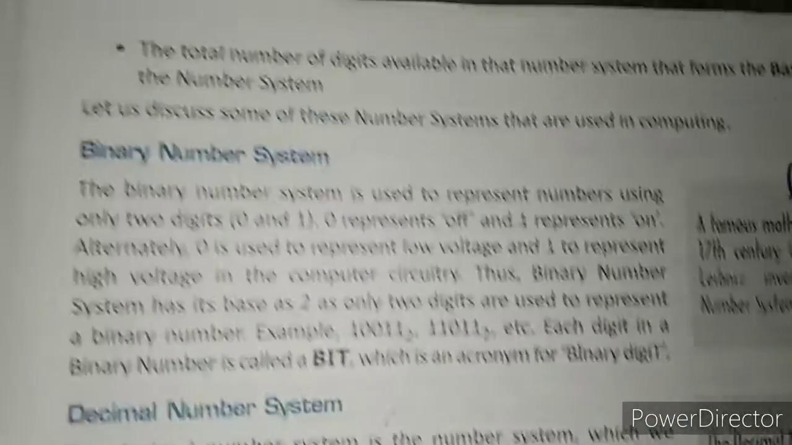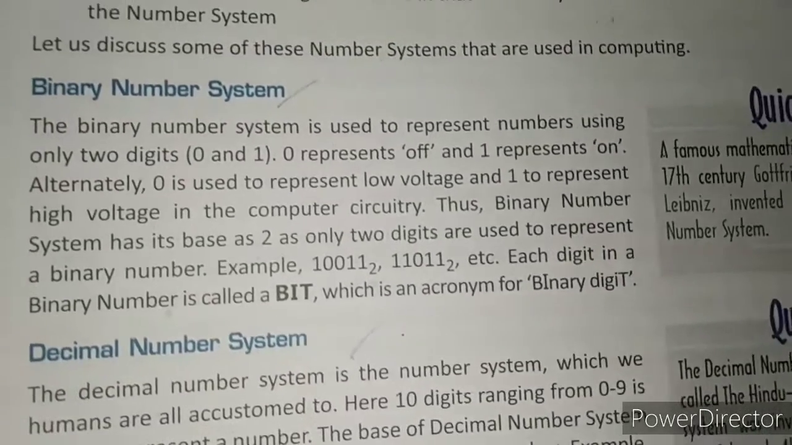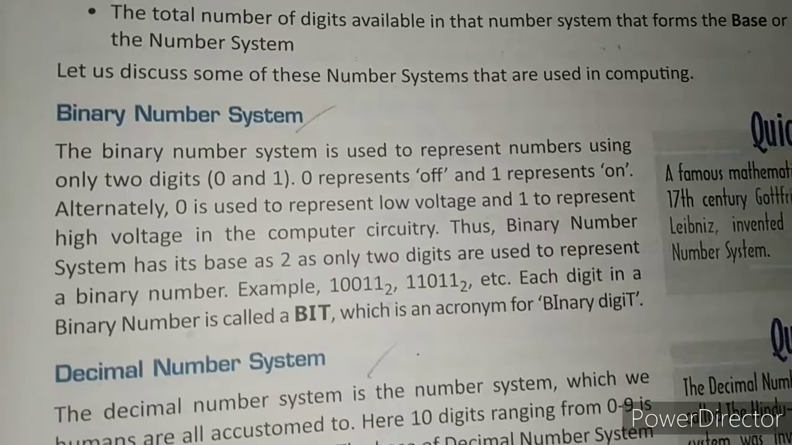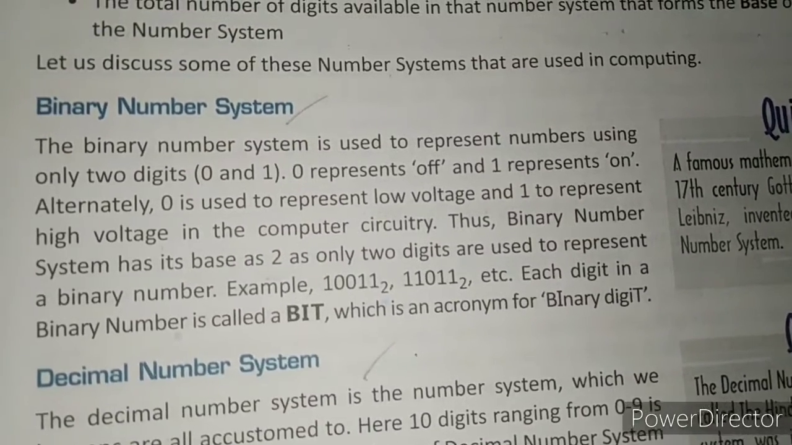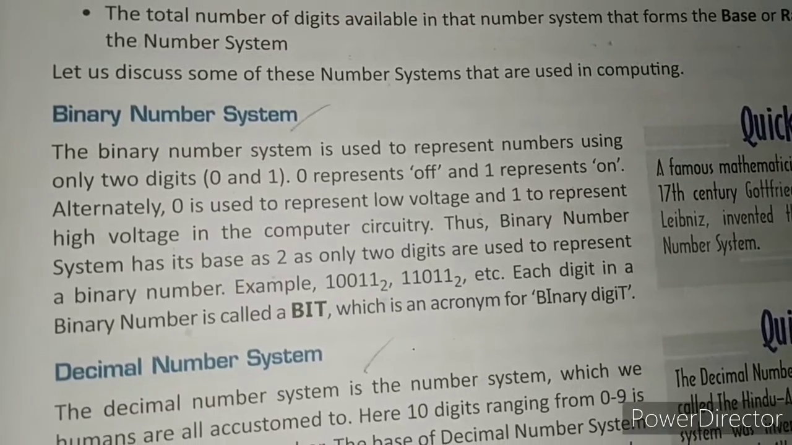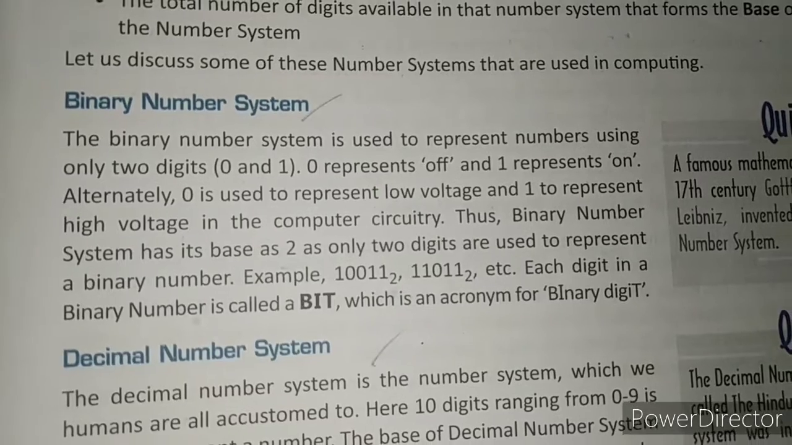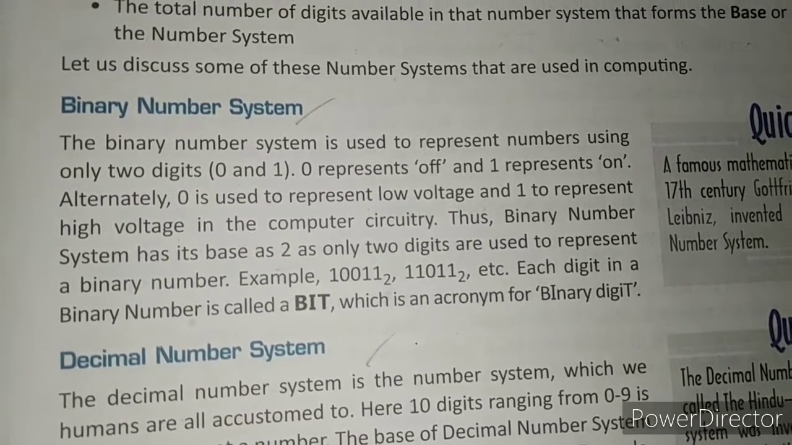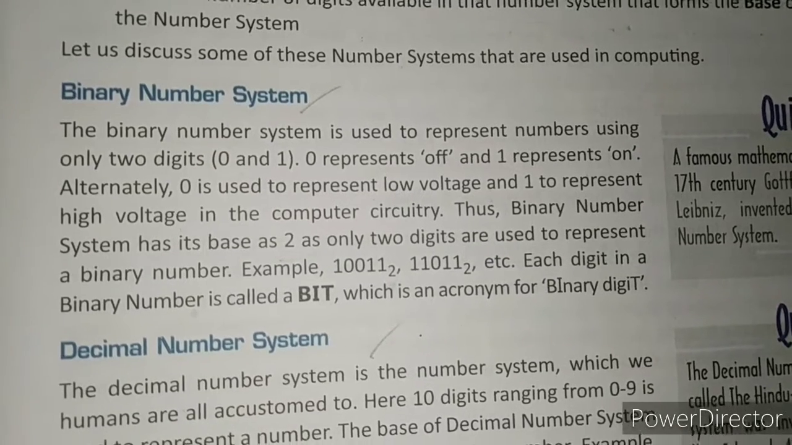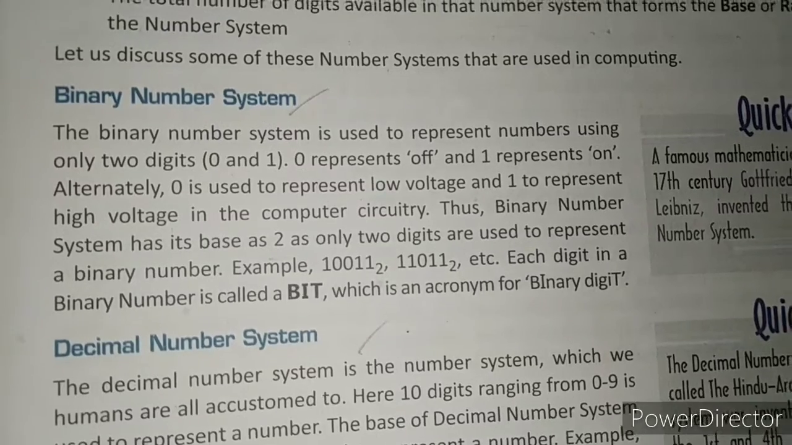When we talk electronically about explaining a storage system, the computer can only understand high voltage or low voltage, or in general switch off and switch on. It means current is passing or current is not passing in the circuit.